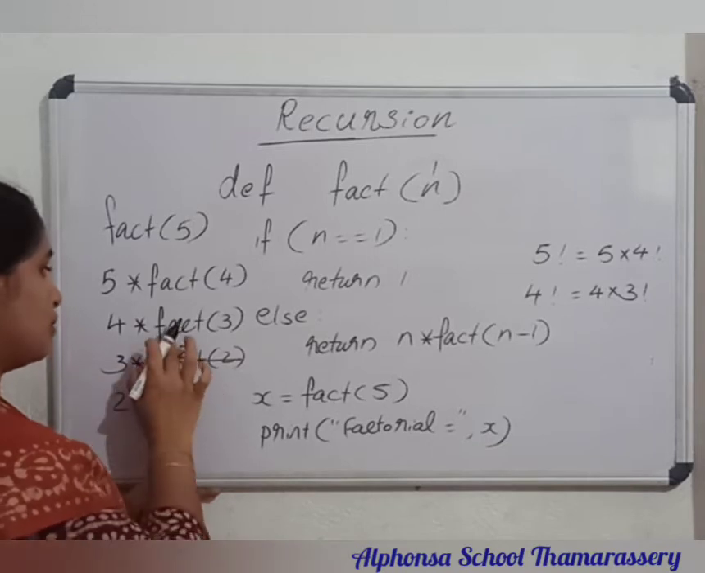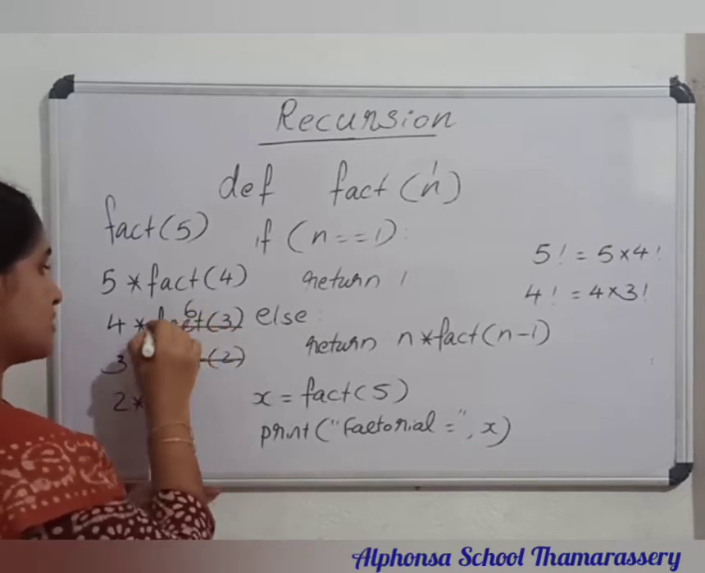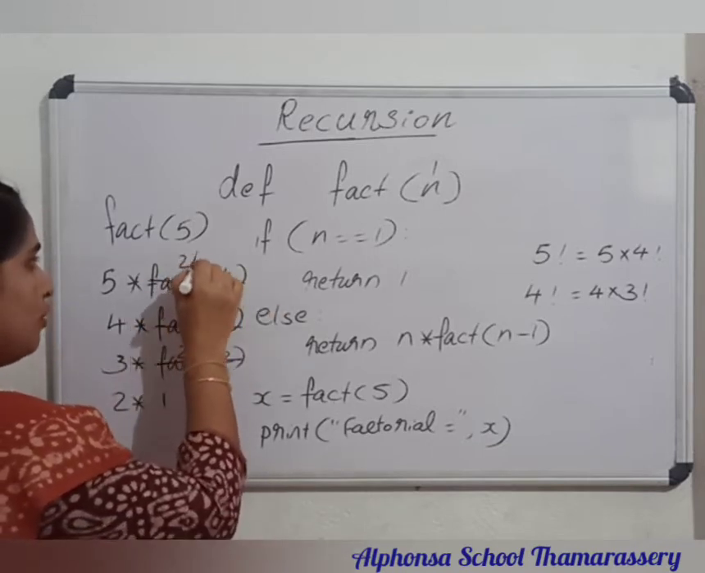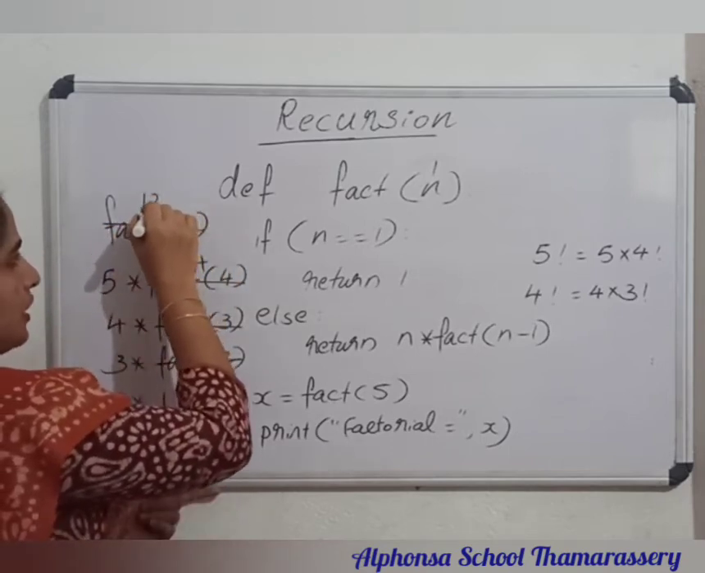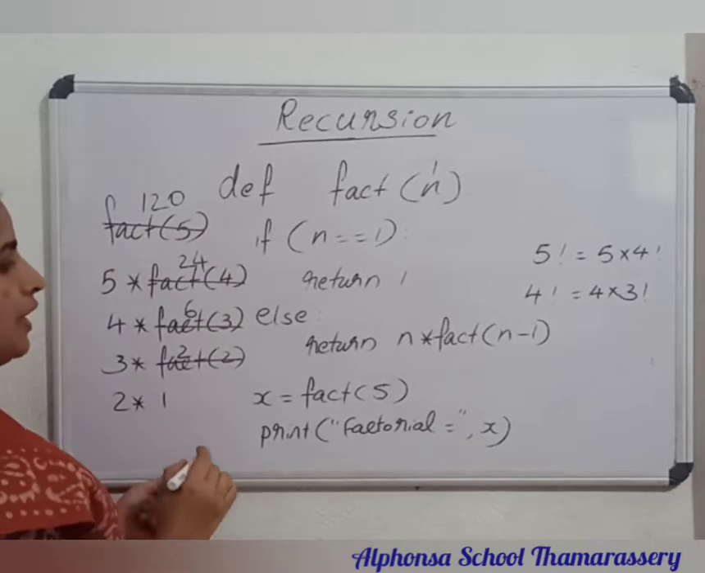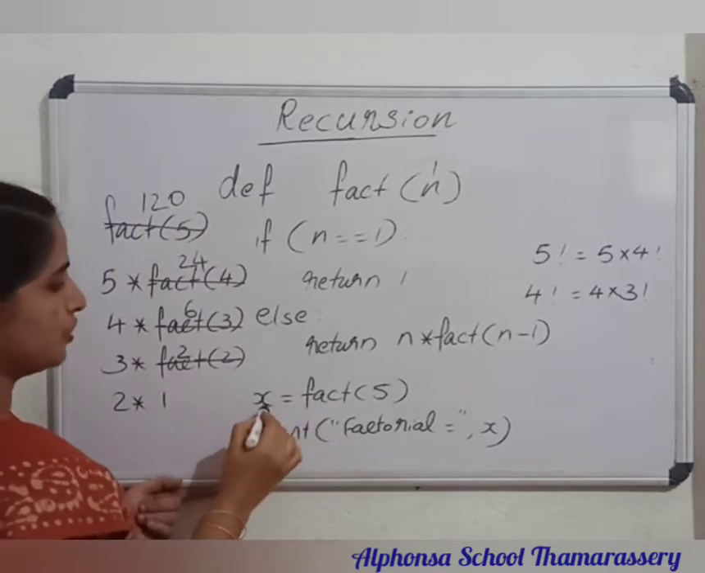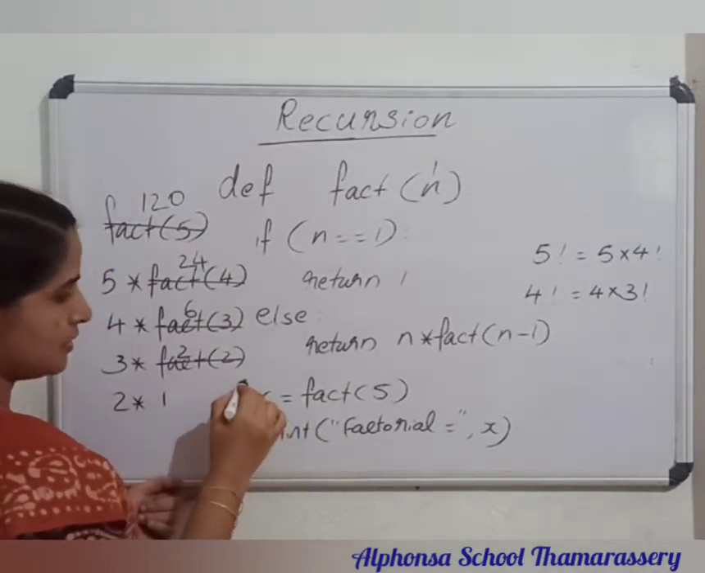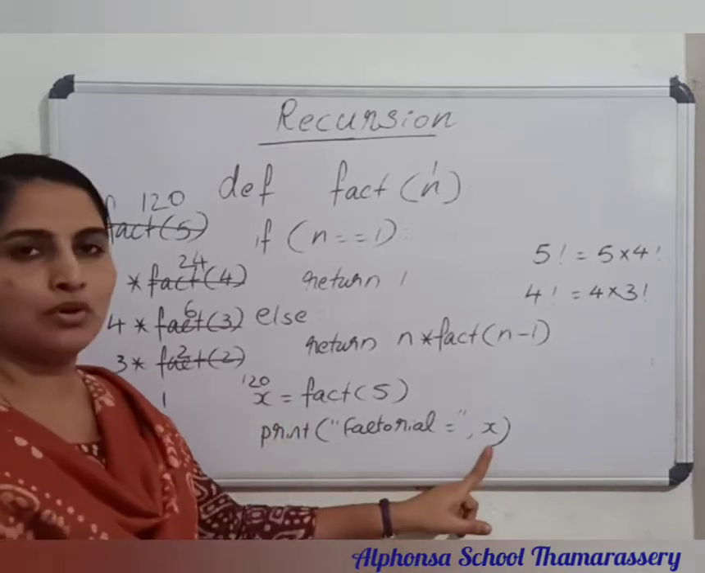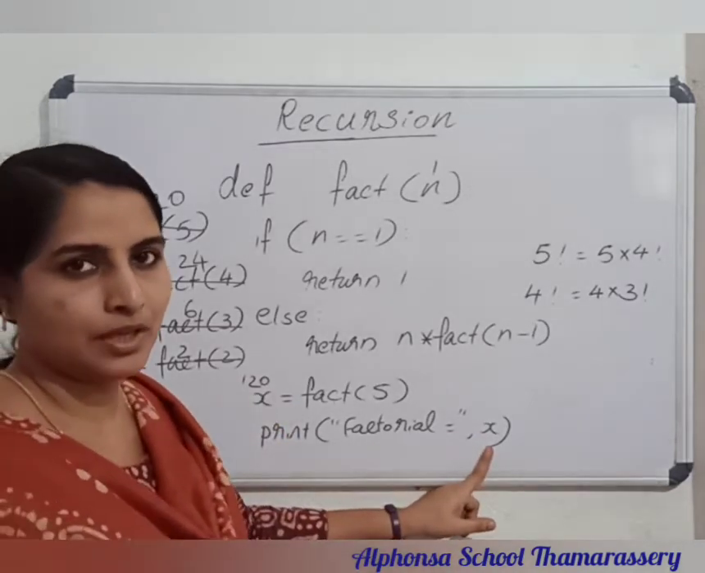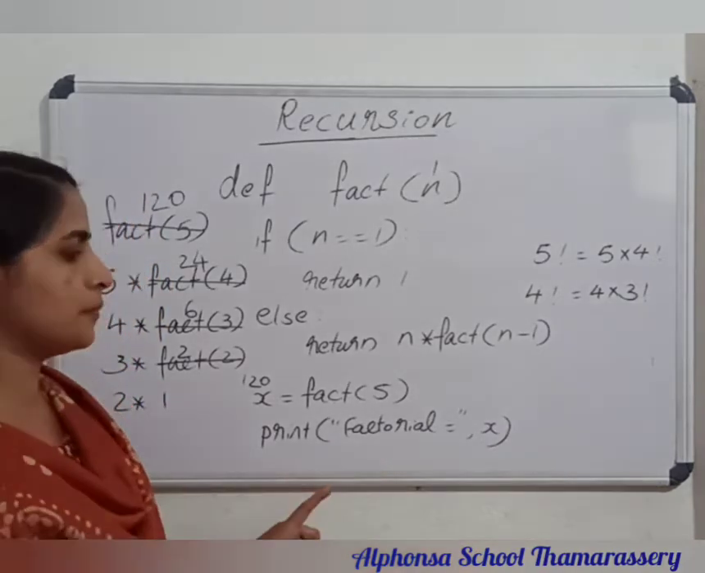Then 3 into 2 becomes 6. This becomes 24. And this factor of 5 becomes 5 into 24, that is 120. So that is returned to the variable x. This becomes 120, so it prints factorial equal to 120. Okay. So let's experiment with the program now.